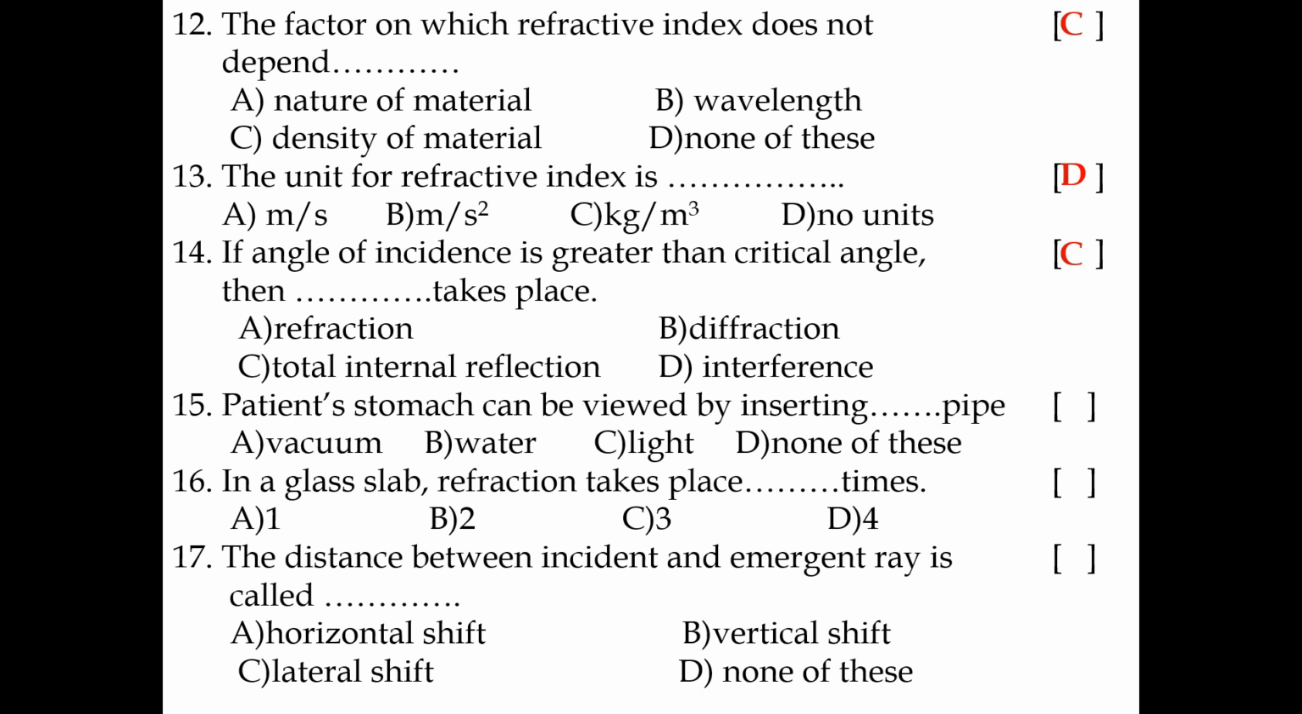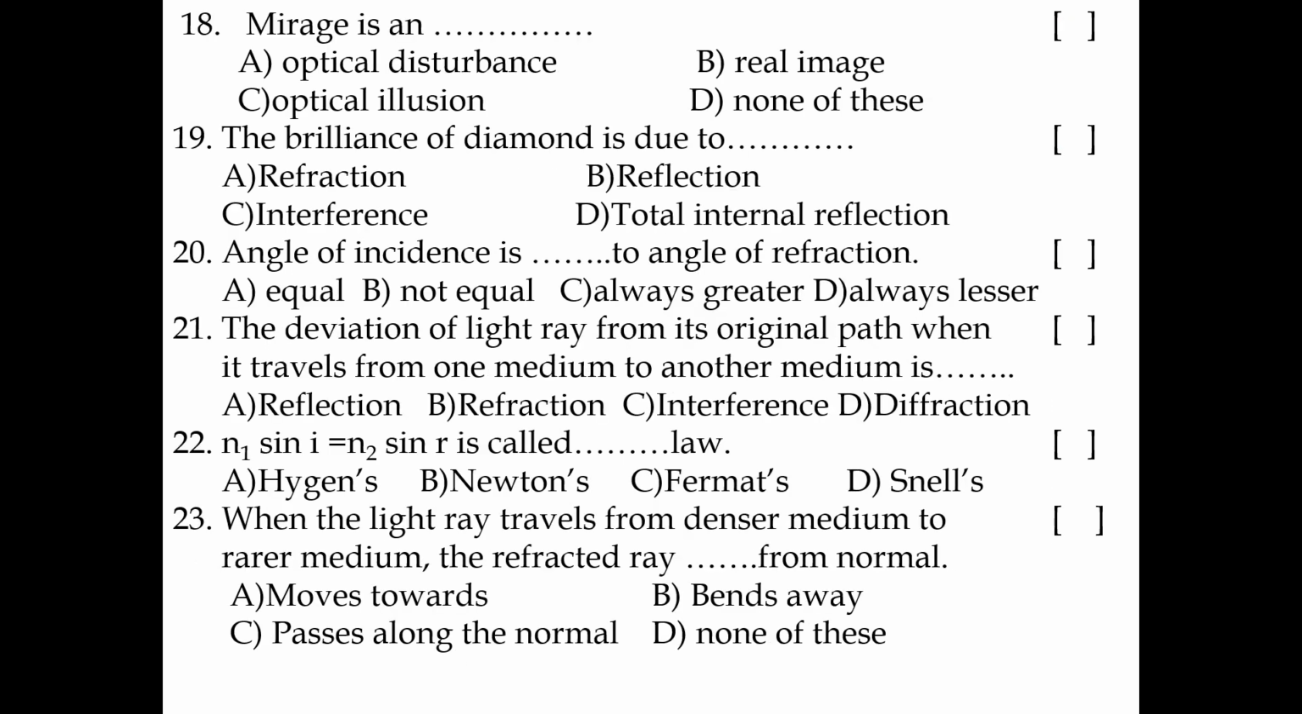A patient's stomach can be viewed by inserting a light pipe. In a glass slab, refraction takes place 2 times. 17th bit: the distance between the incident ray and the emergent ray is called lateral shift.